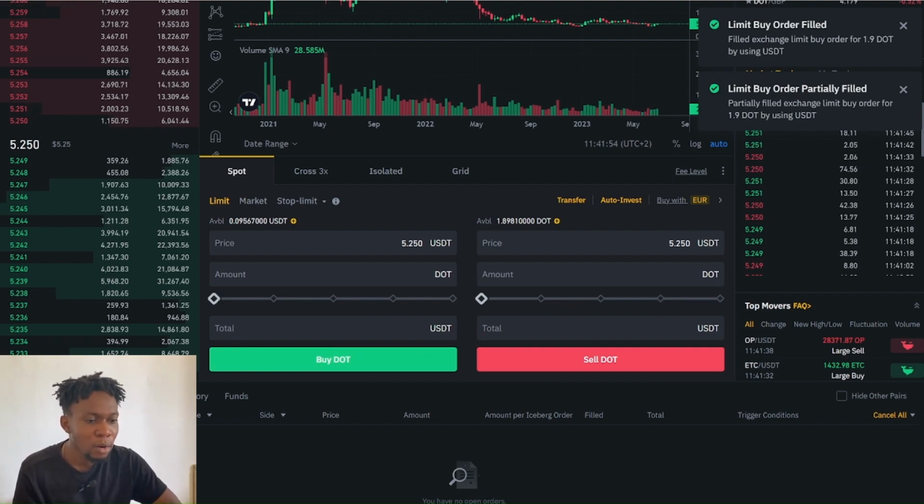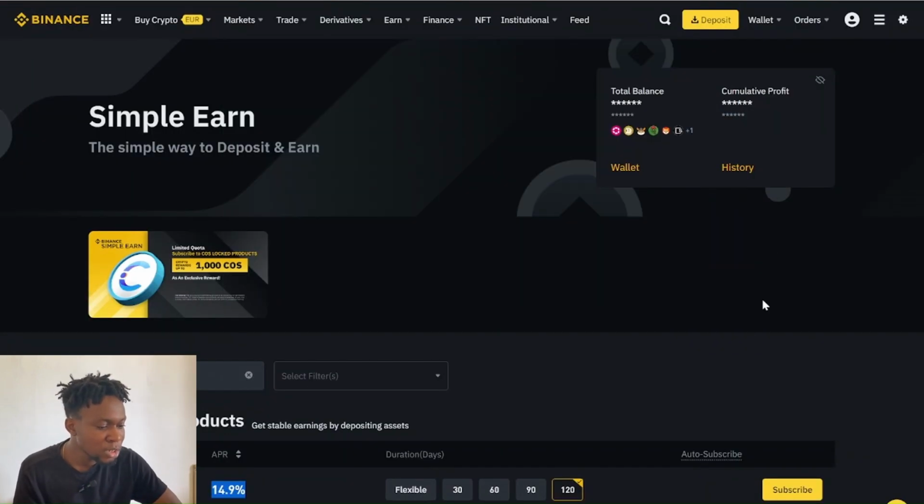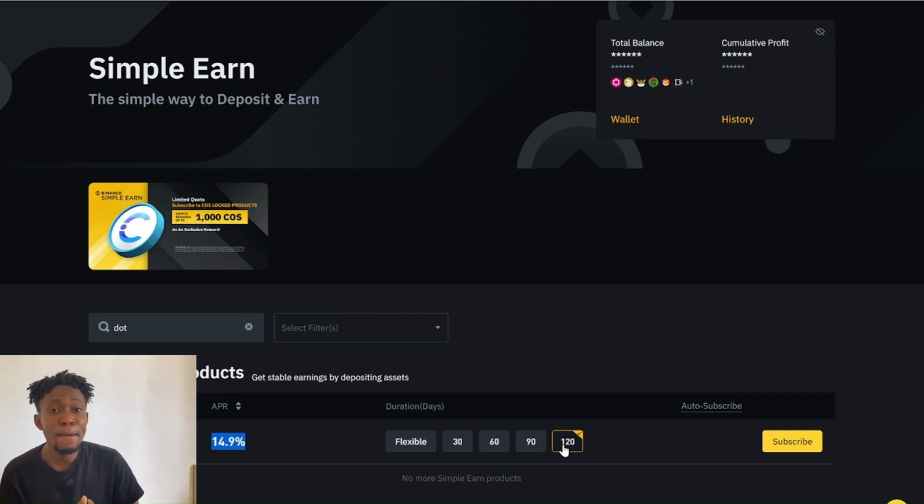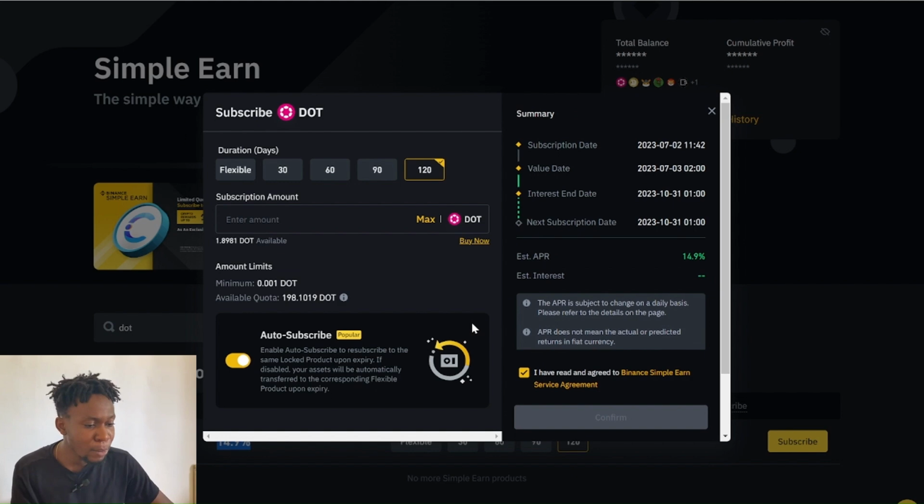After buying, I will need to come to this Simple Earn again. Remember, I want to stake this, and I'm going to select this 120 days. Mind you, if you select 120 days, you won't be able to withdraw your token if you have any emergency or you want to use your funds. You have to wait for 120 days until you'll be able to withdraw your assets from this Simple Earn. You are choosing this 120-day duration of staking on Binance, and you have to come to this option over here, subscribe, and right here, the minimum amount you can stake is